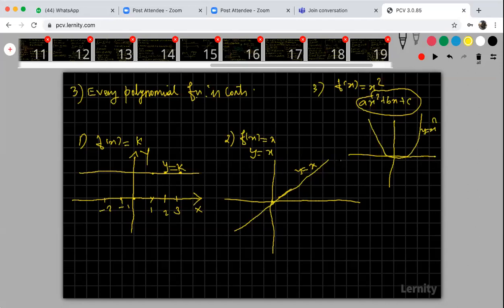So therefore, these are the examples of continuous functions. Graphs of continuous functions: constant function, identity function, parabolic function.